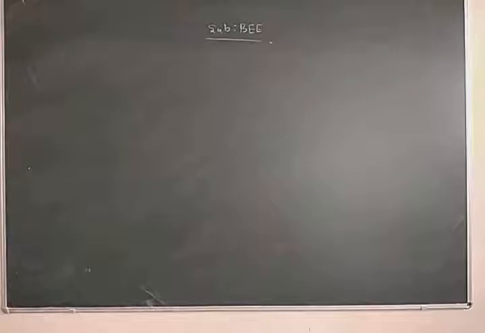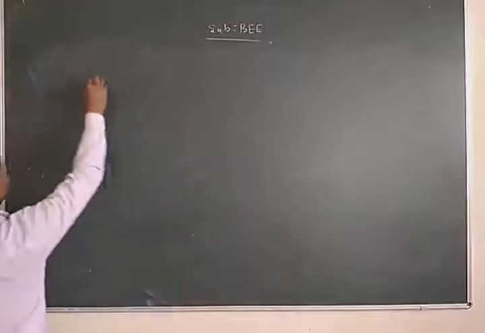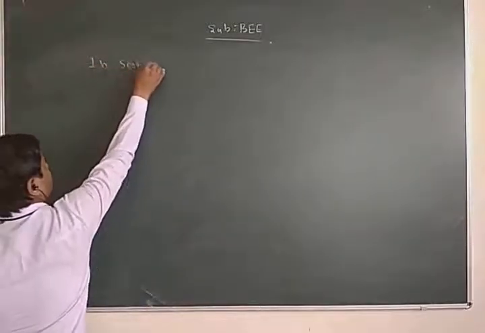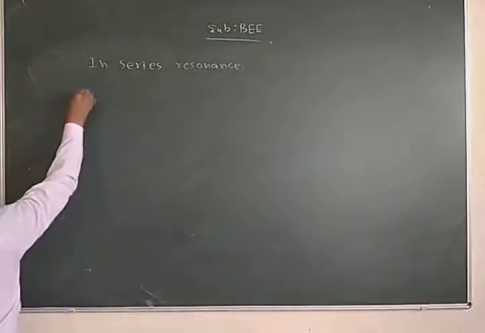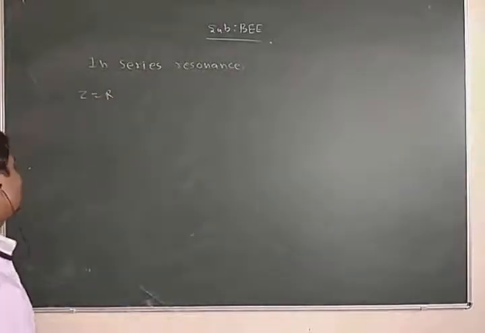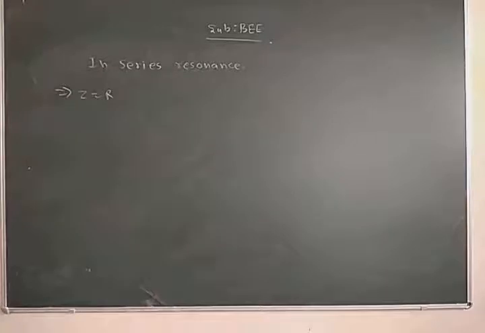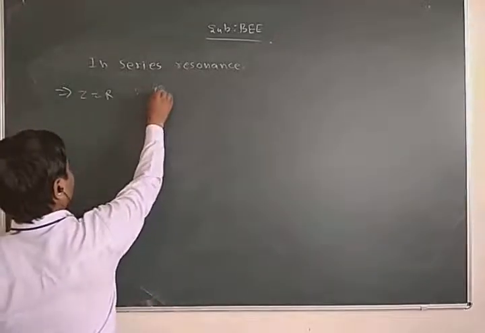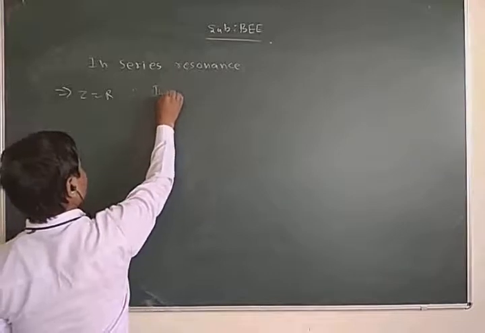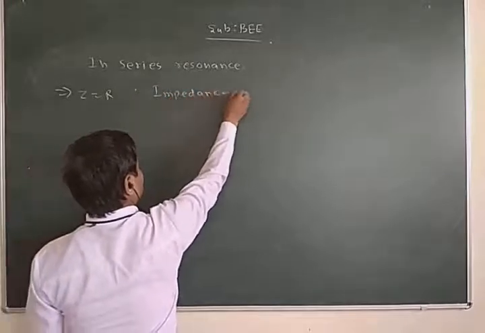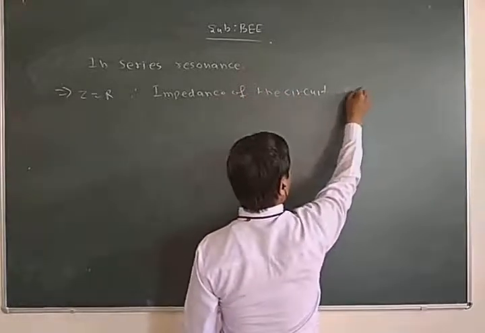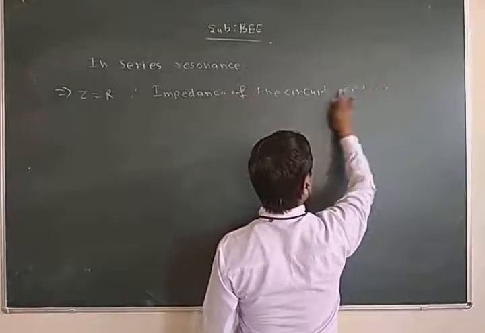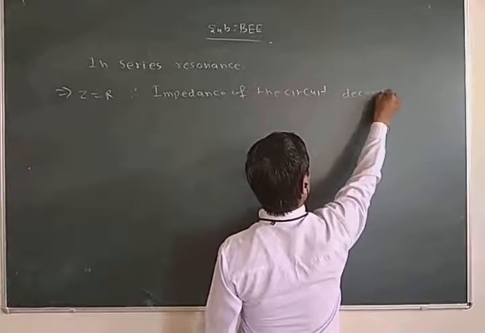Now we can say that in series resonance, Z is equal to R, which means the impedance of the circuit reduces, decreases.